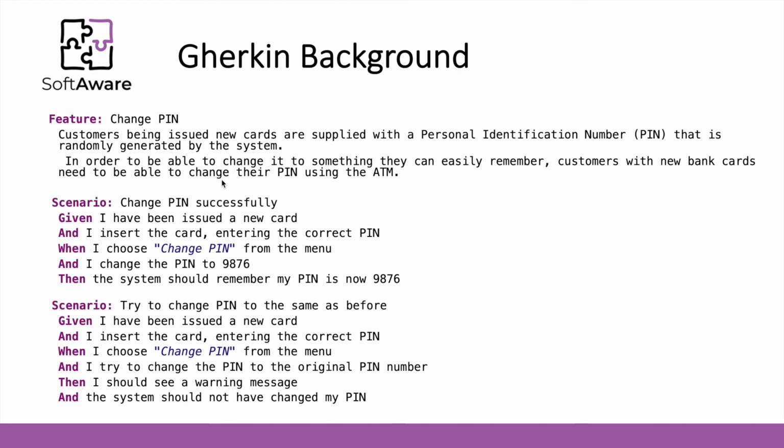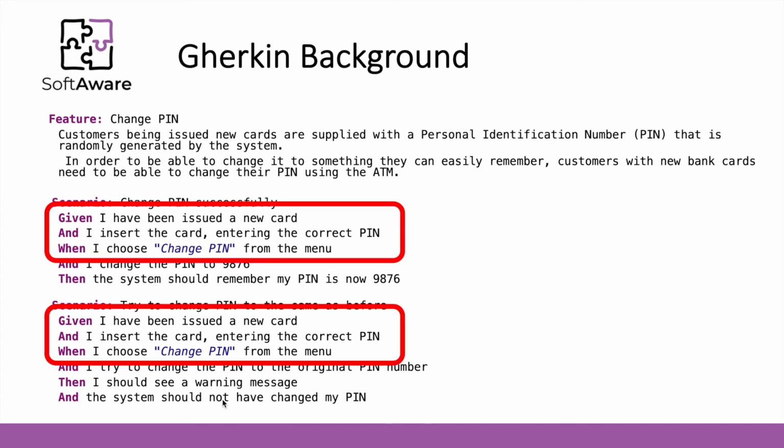What is similar in these 2 scenarios might not be immediate when looking at all the steps, but the first 3 steps of each scenario are exactly the same.